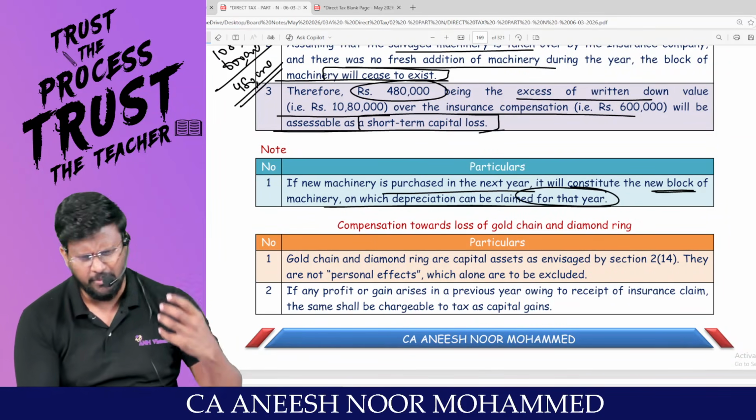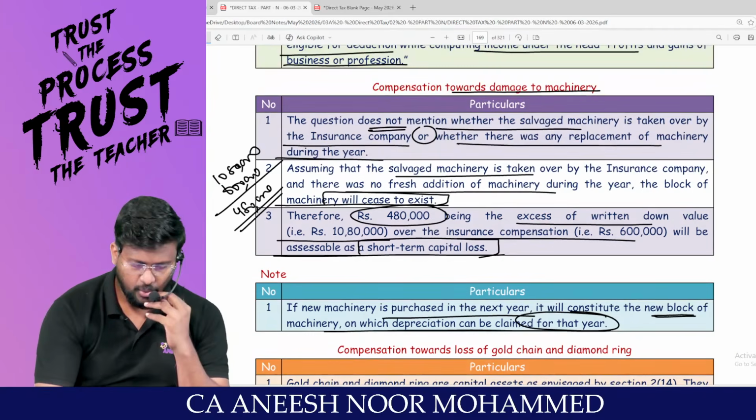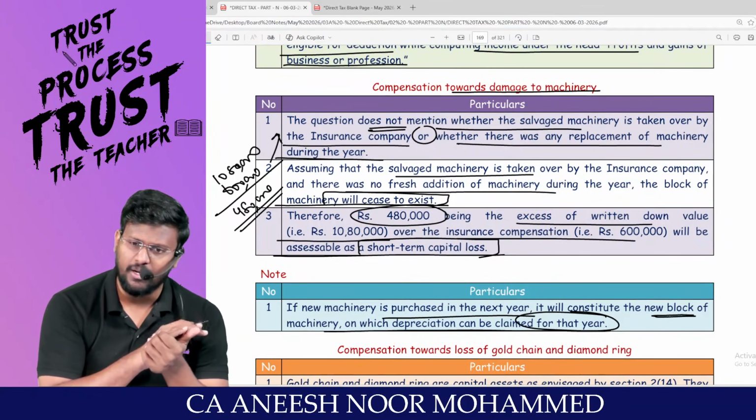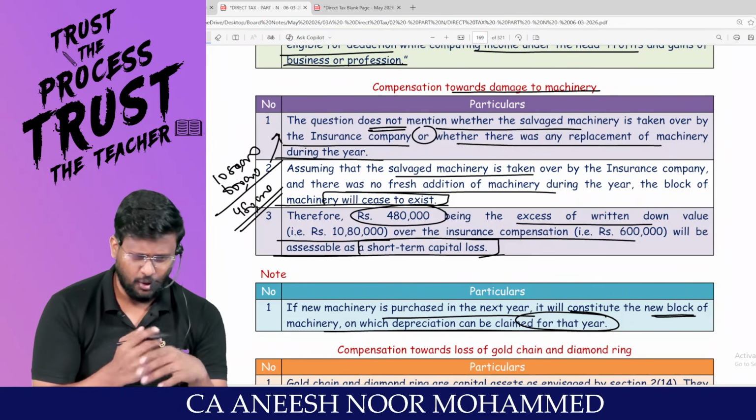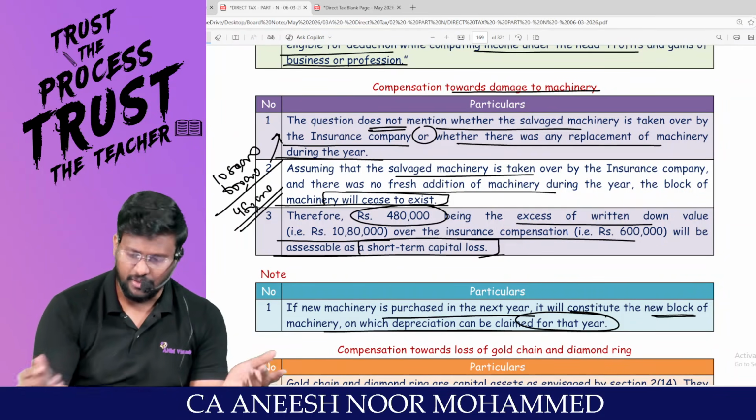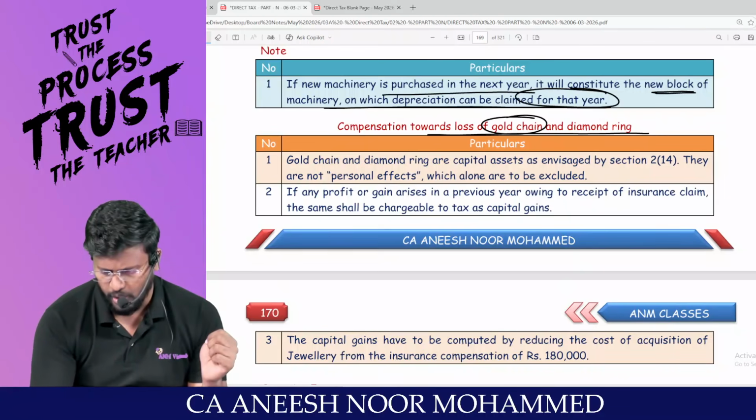That means now you are having money with you. How much money? 6 lakh. With 6 lakh, next year you purchase new plant and machinery. Then a new block will come. For that new plant and machinery, next year you can claim depreciation. No problem at all. Compensation towards loss of gold chain and diamond ring.